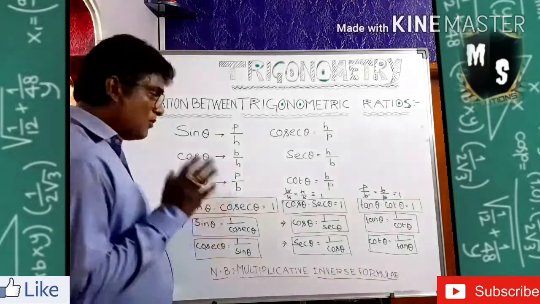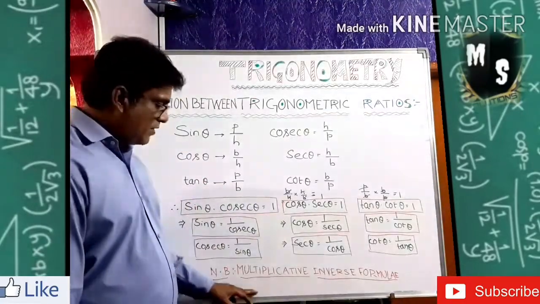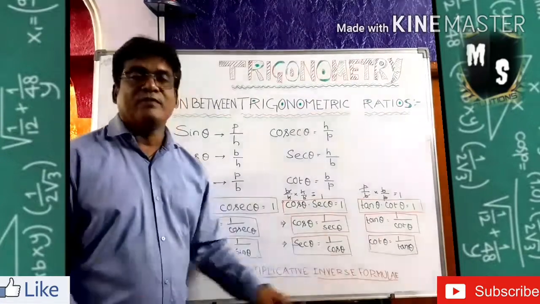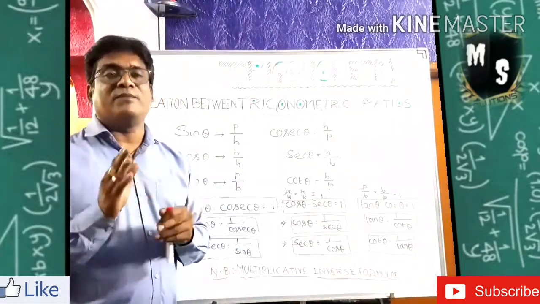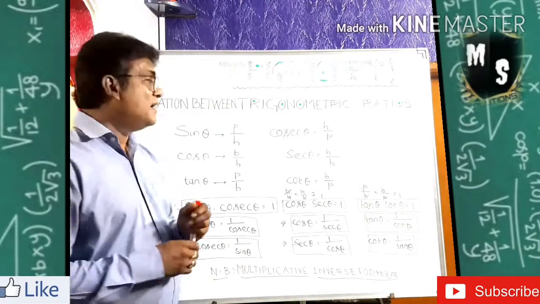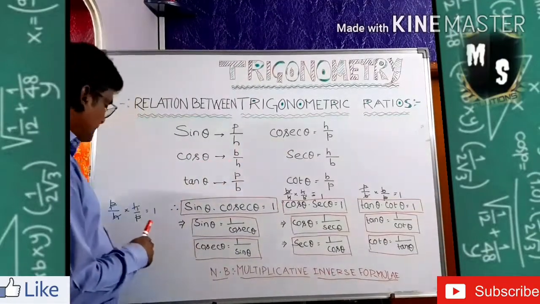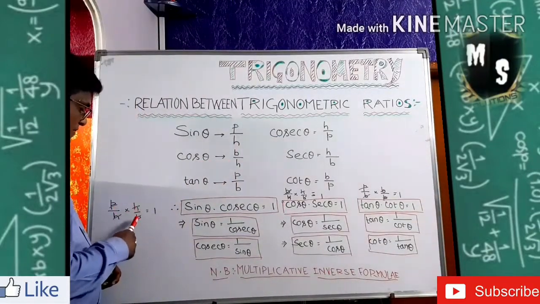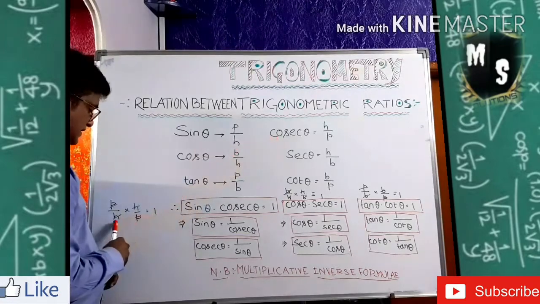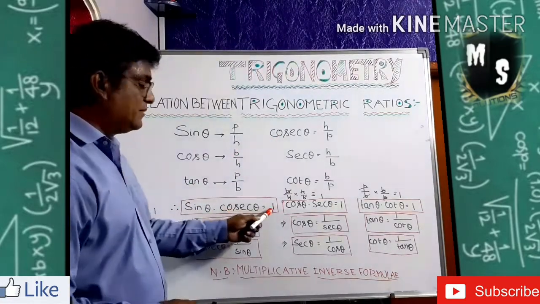Then there is a formula for this, which I called the multiplicative inverse formula. Multiplicative inverse: 5's multiplicative inverse is 1 by 5. Both multiplied give you 1. Like that, when these two are multiplied, sine theta P by H into H by P cosec theta, it gives you 1.